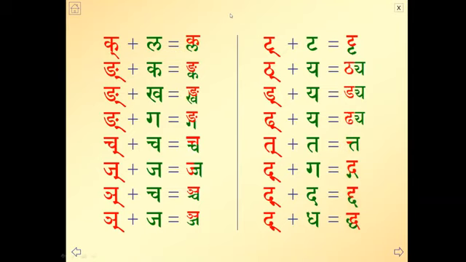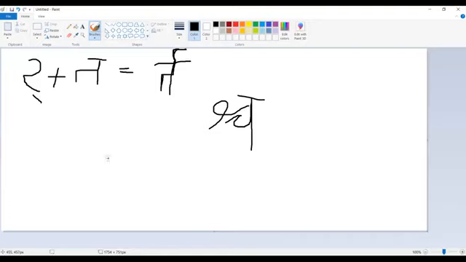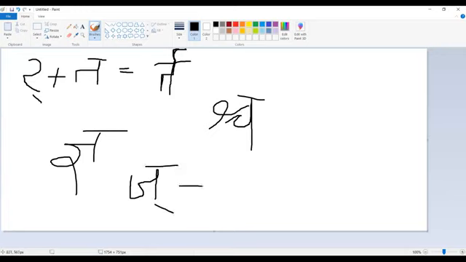Here jakara is the first letter, followed by the nasika letter nya. Just remember to see the difference between the two.